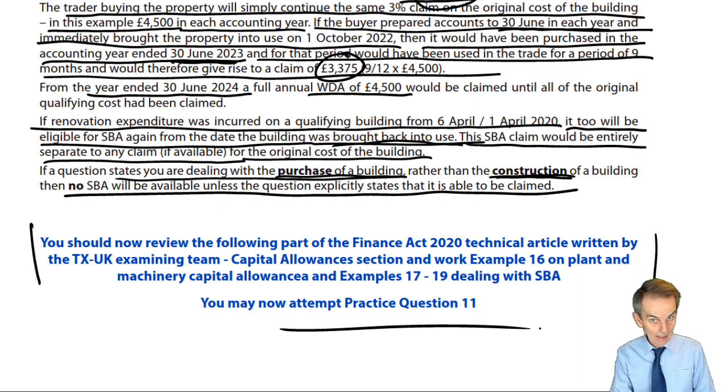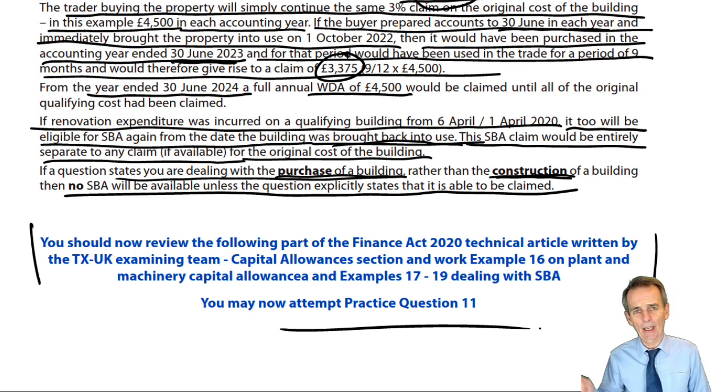Okay, once you've got that tax-adjusted trading profit, Chapter 6 then takes us to how we relate that tax-adjusted trading profit for an accounting period to the income tax year in which that profit will be assessed, and the income tax computation upon which it will appear.